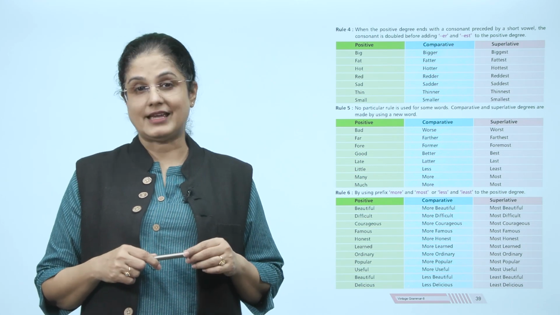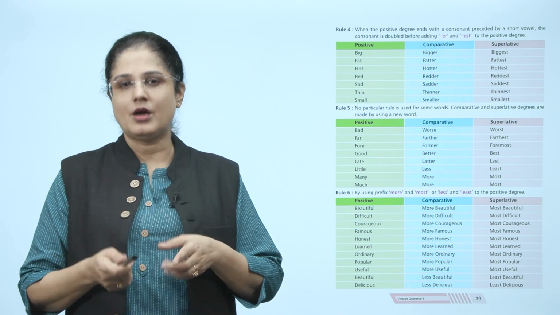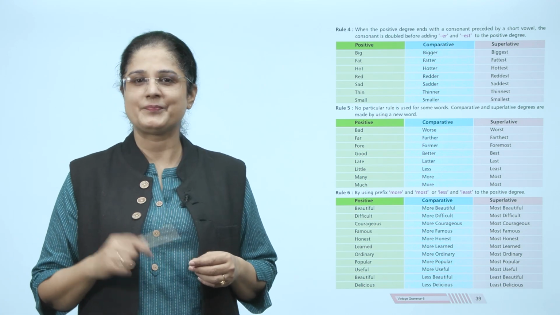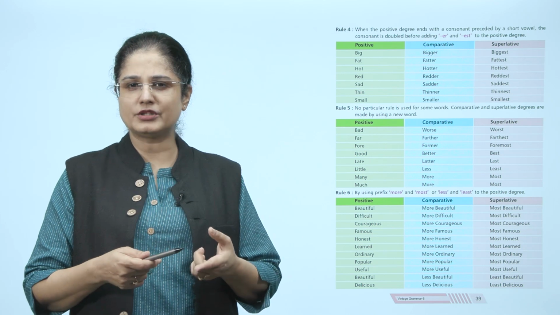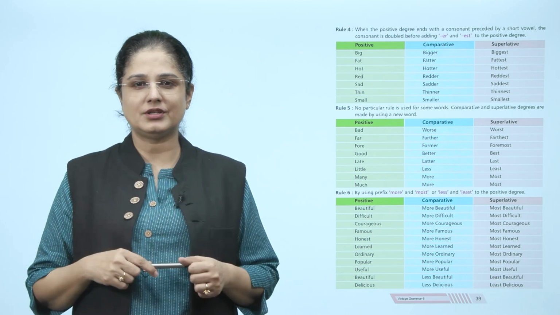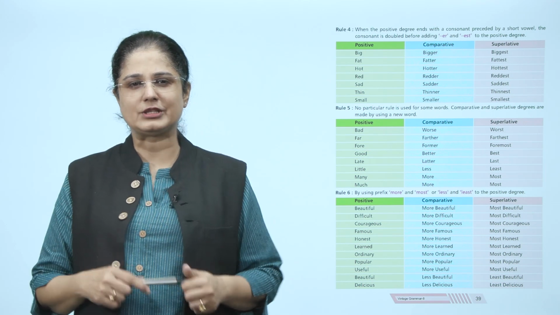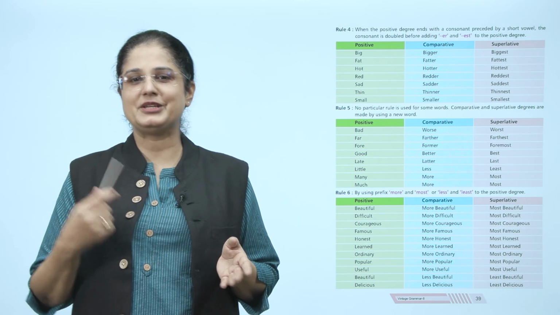Rule 6 states, by using prefix more and most or less and least to the positive degree. For example, beautiful changes to more beautiful and most beautiful. Difficult, more difficult, most difficult. Courageous, more courageous, most courageous.